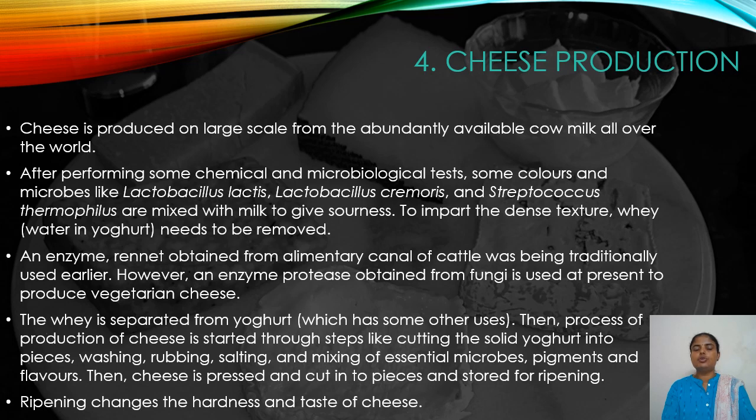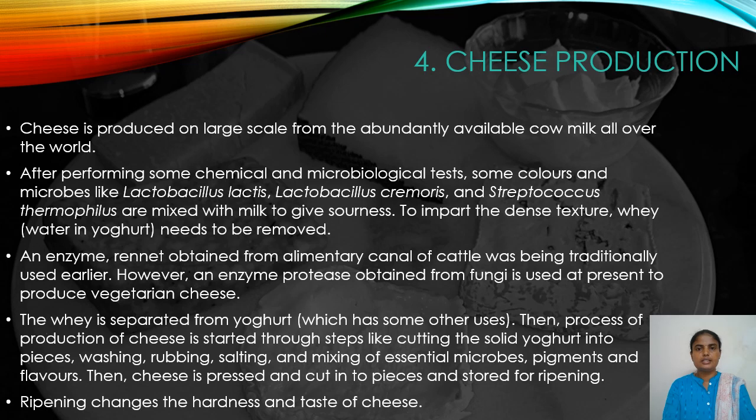After this, to impart the thick texture, the whey, that is the watery part from the yogurt, is to be removed from the yogurt. For this purpose, an enzyme rennet was traditionally used in earlier days. This enzyme was derived from alimentary canal of cattle.